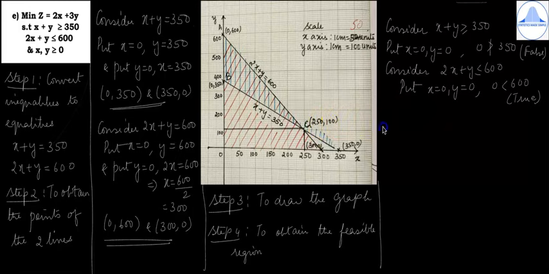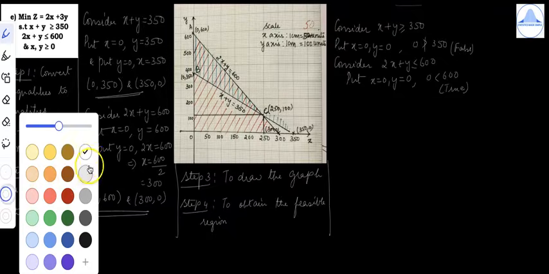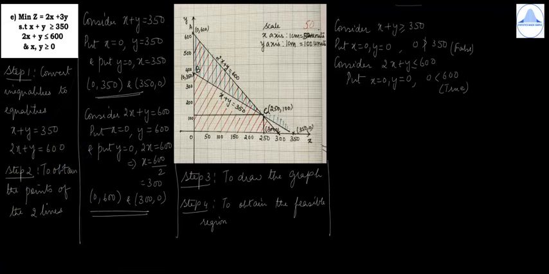Step 5 is you have to write the corner points of the common feasible region. So now let us write the corner points.